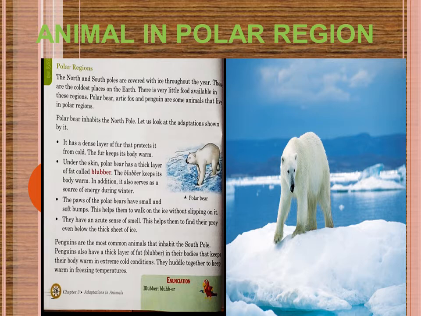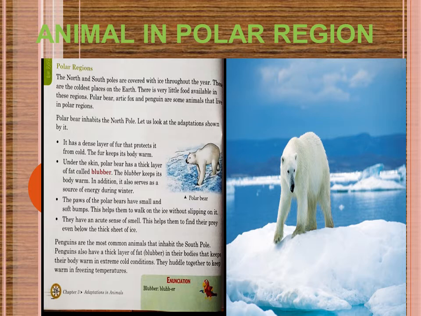They have an acute sense of smell. Unless they have this feature, it is not possible for them to find their food, because this sense of smell helps them find their prey, that is, their food, from the thick sheet of ice. Most of the time the prey is hiding under the thick sheet of ice, and this acute sense of smell helps them find their food from that place. So that is the important discussion about the features of the polar bear living in the polar regions.